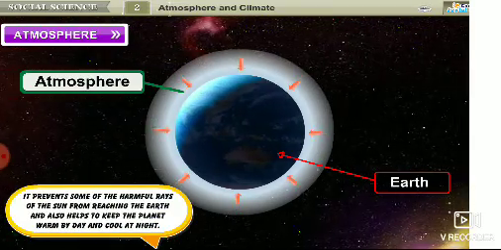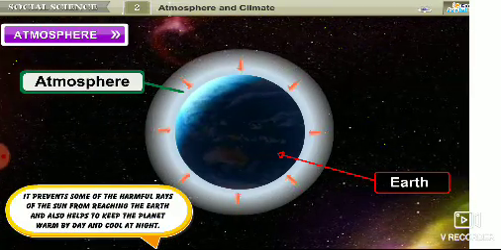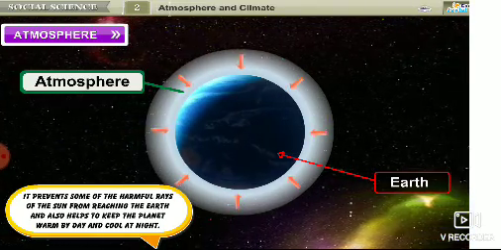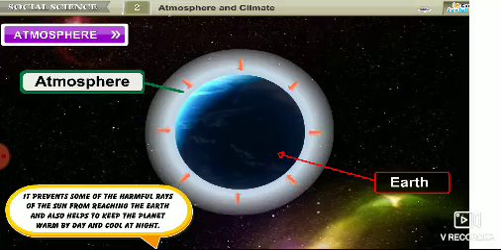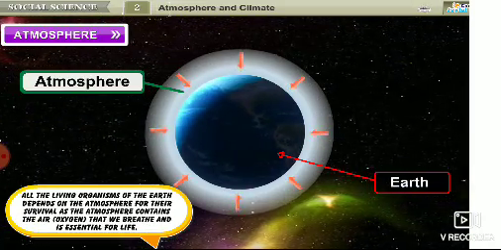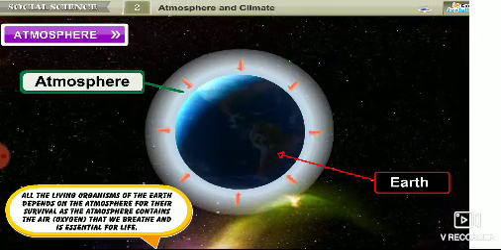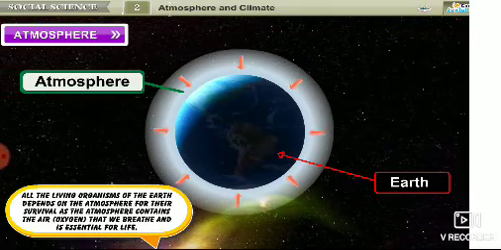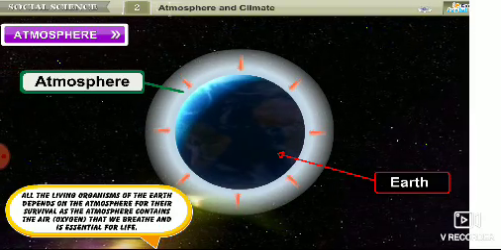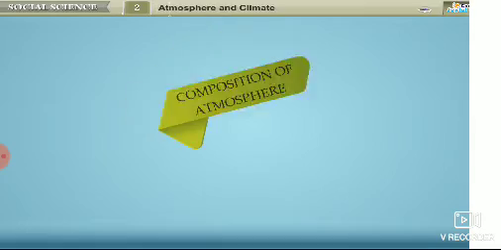It prevents some of the harmful rays of sun from reaching the Earth and also helps to keep the planet warm by day and cool at night. All the living organisms of the Earth depend on the atmosphere for their survival, as the atmosphere contains the air, that is oxygen, that we breathe and is essential for life.